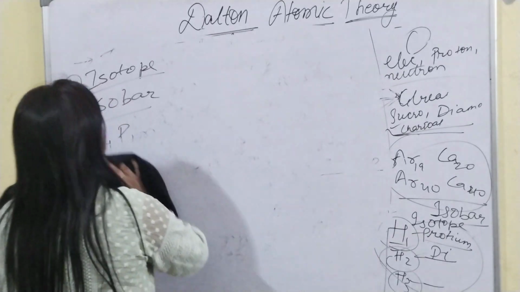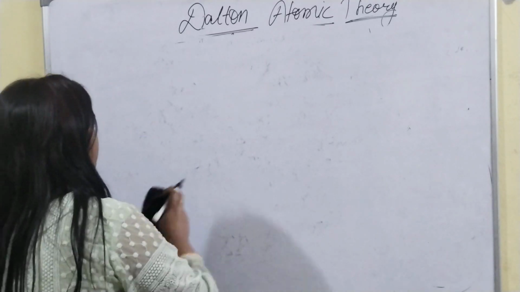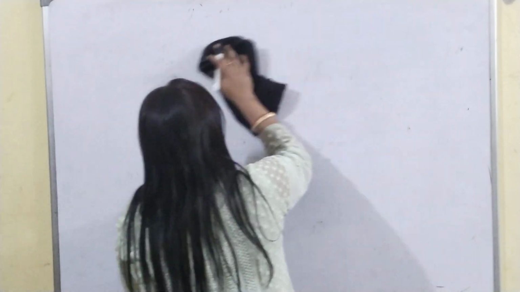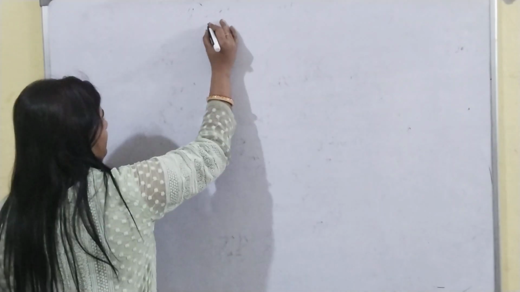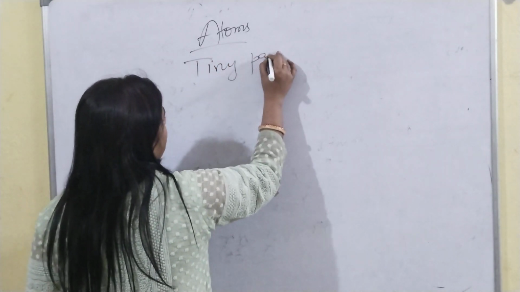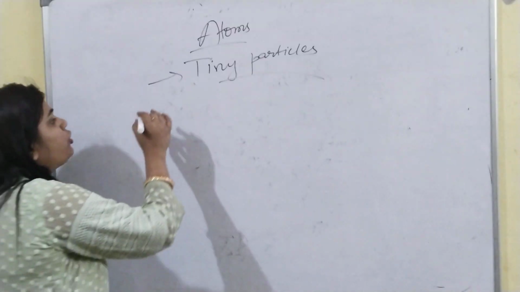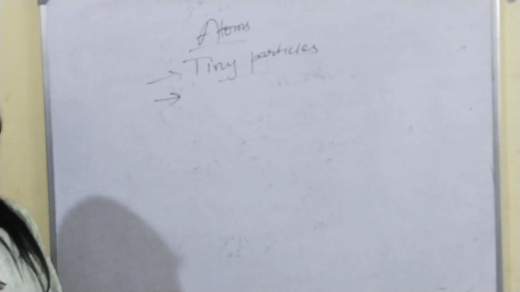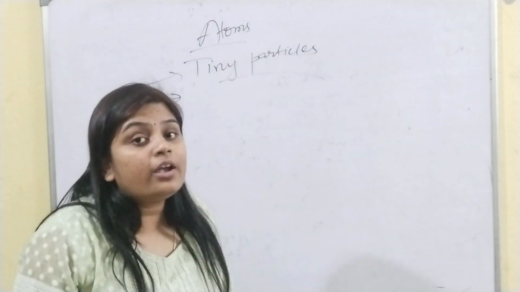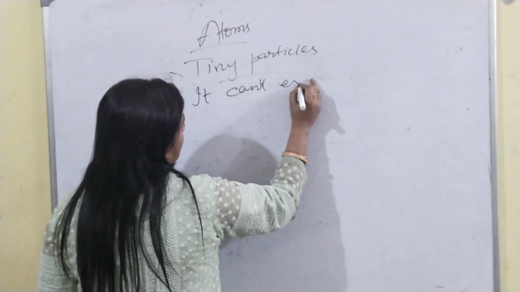After these limitations, let's know some characteristics which are related to atoms. Anybody will say that atoms are the smallest particles. Number one characteristic: atoms are tiny particles. Number two: it cannot exist independently.